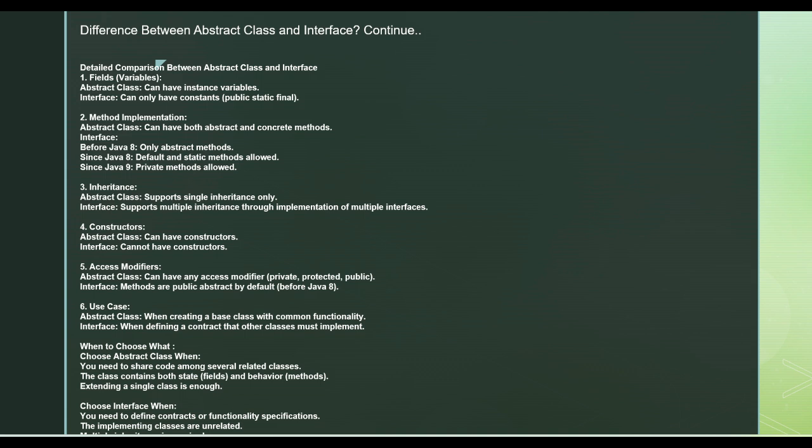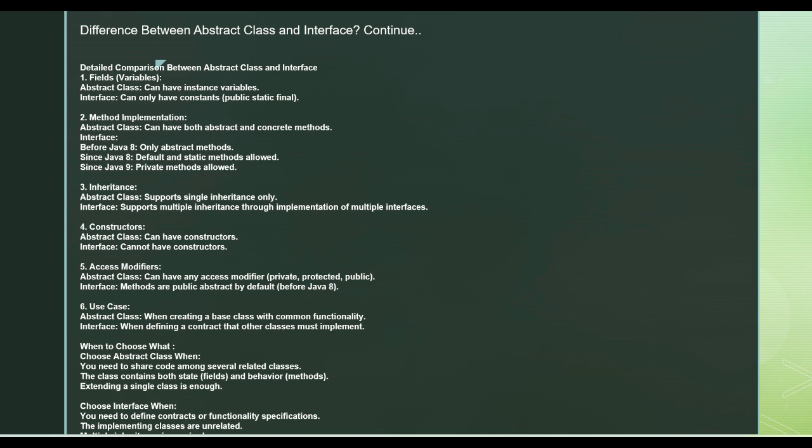Okay, inheritance. Abstract classes are used for single inheritance. There is no multiple inheritance where classes are concerned, you can extend only one class. There can be multiple base classes, but you cannot have one class extending multiple classes.